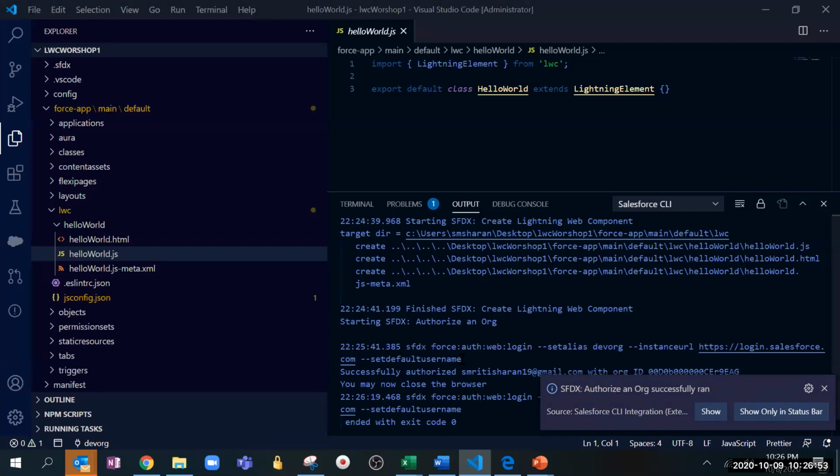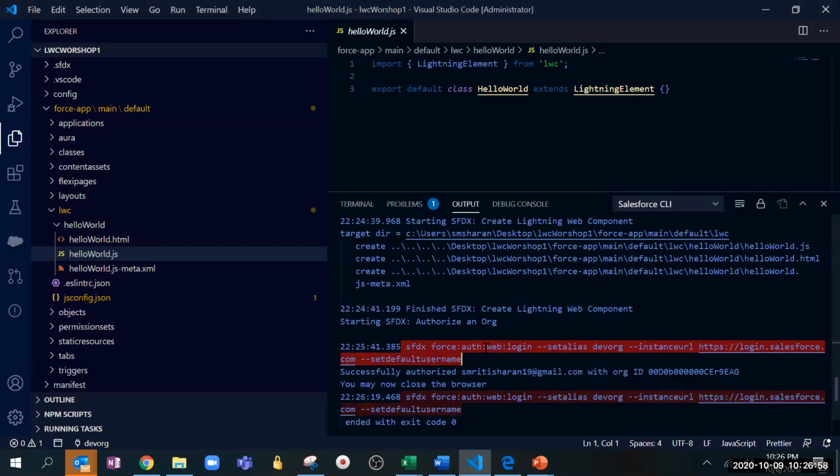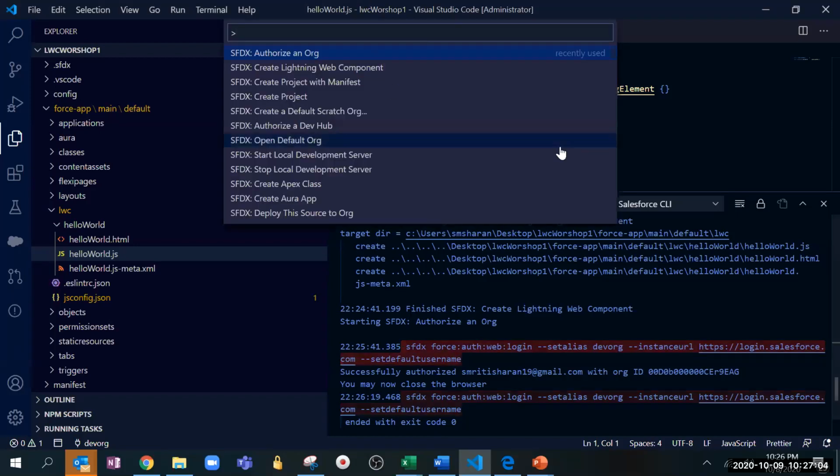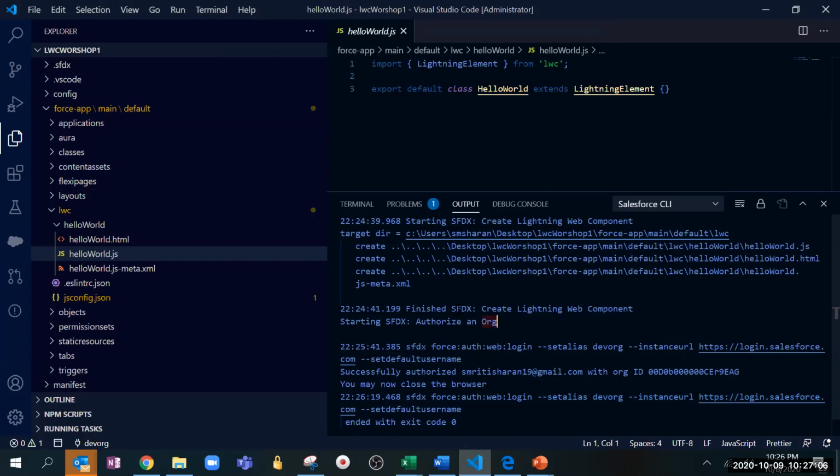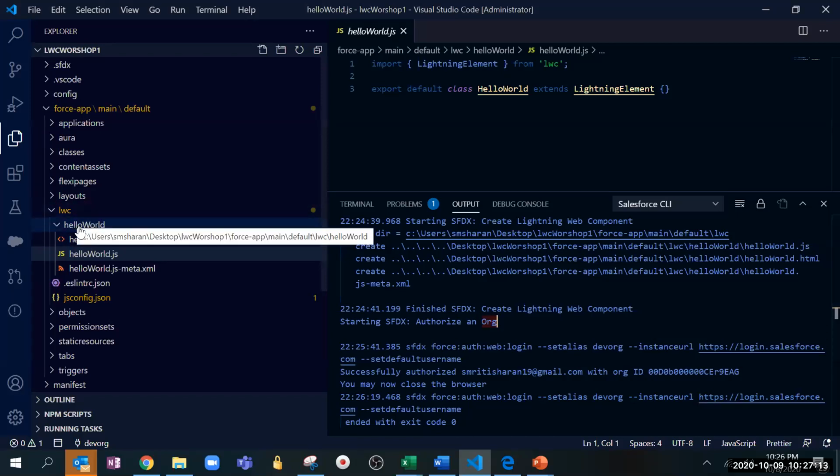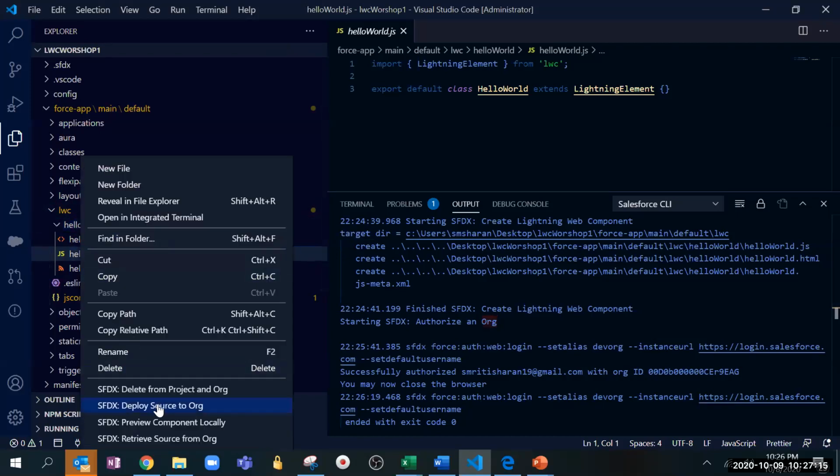Even if you had put this command in the terminal, it would have done the same thing, but obviously you have to remember the command. So you can always do it this way, but this is also an option. Now that you are connected to the non-scratch org, here you have created a component. Now if you have to deploy it, what you have to do is deploy source to org, which we will see in a while.